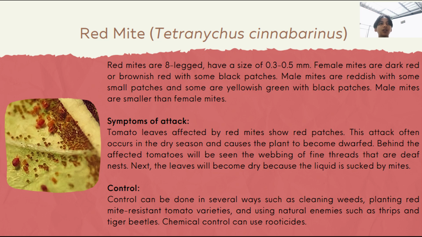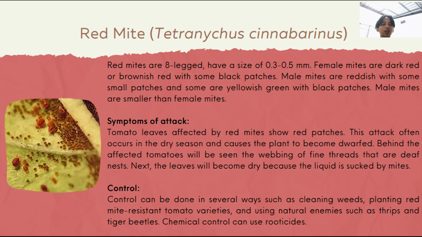Red mite, Tetranychus cinnabarinus. Red mites are egg-like, with a size of 0.3 until 0.5 mm. Female mites are dark red or brownish red with some black patches. Male mites are reddish with some small patches, and some are yellowish green with black patches. Male mites are smaller than female mites. Symptoms of attack: tomato leaves affected by red mites show red patches. This attack often occurs in the dry season and causes the plant to become dwarf.